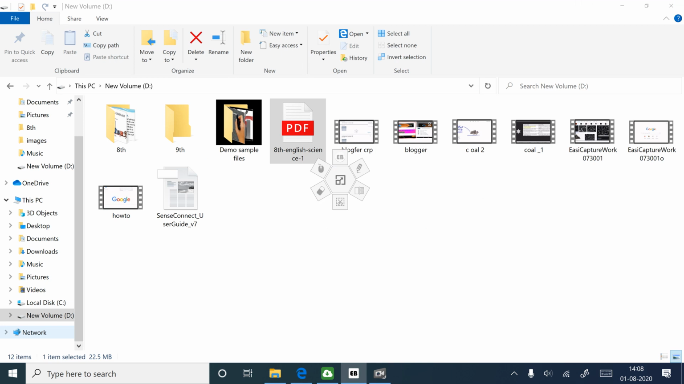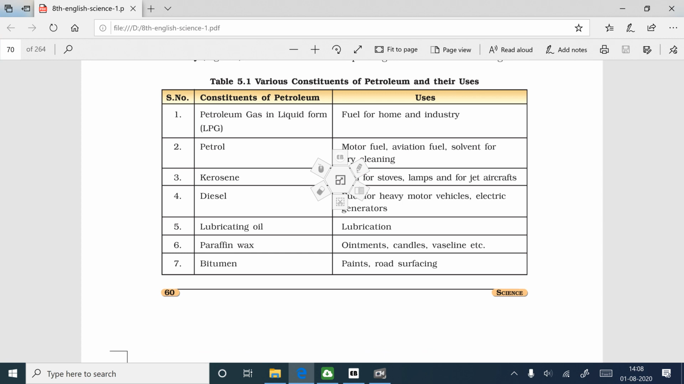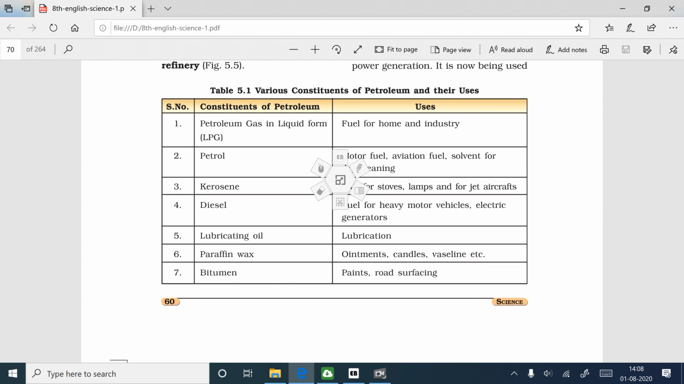Now I will move to a table which shows the different constituents of petroleum and their uses. The first one, petroleum gas, is called LPG. It is used as fuel for homes and industry. Then petrol is another product.